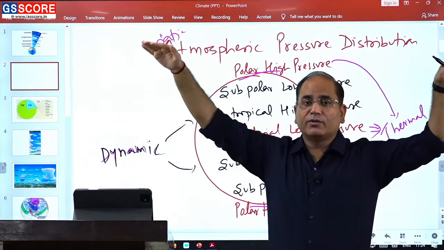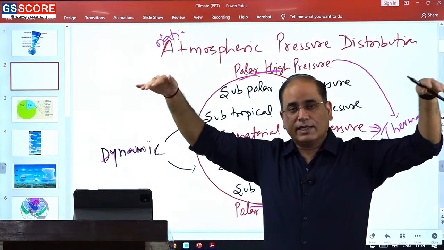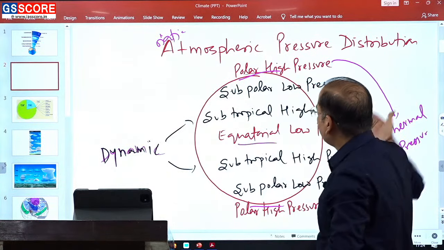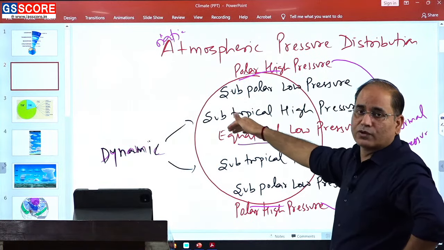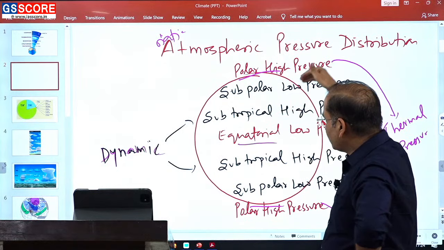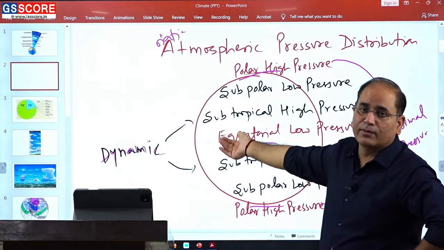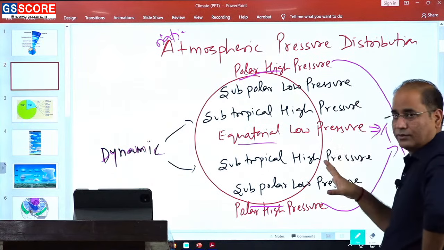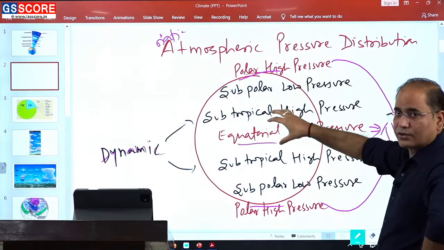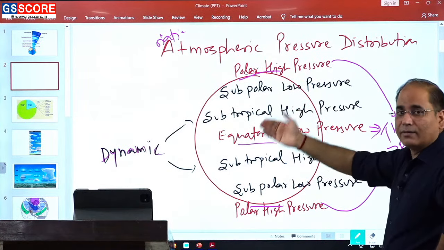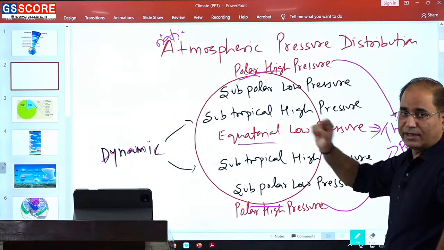When it is traveling toward the poles, it gets diverted by the effect of the Coriolis force, and ultimately all the air is forced to sink around 30-35 degrees latitude. Due to the sinking of a huge amount of air, the subtropical high pressure zone is formed. So it is a high pressure area that is dynamically developed.